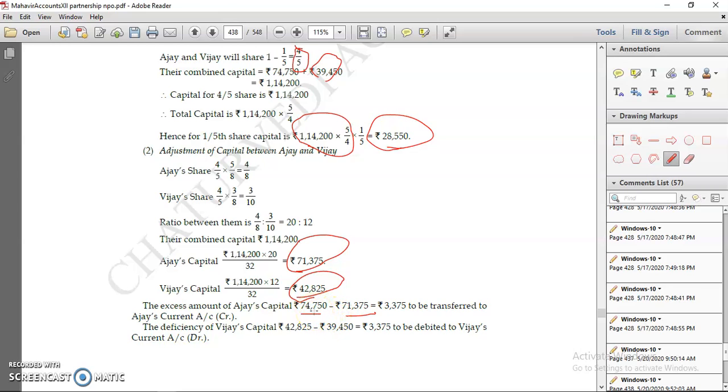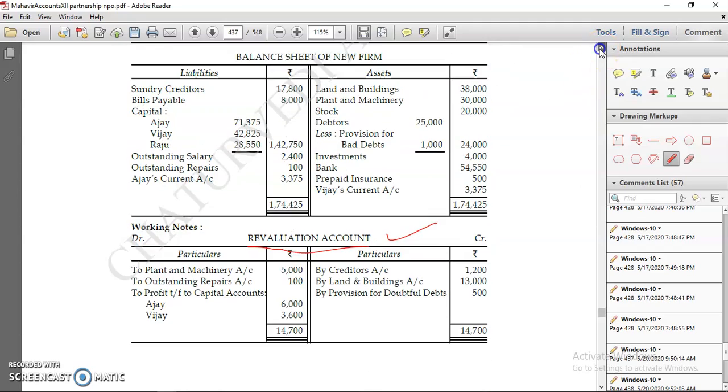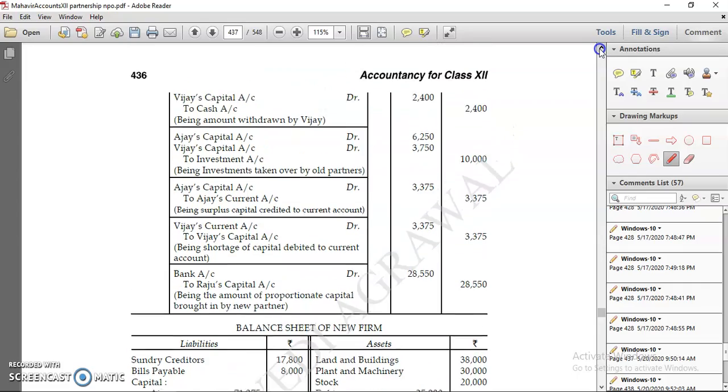If nothing is specifically given, you can pass the entry: cash account debit, bank account debit to partner's capital. But if the closing capital is less and the adjusted capital is higher, that is called surplus. That person already invested more, so you have to pay back the excess amount to him.